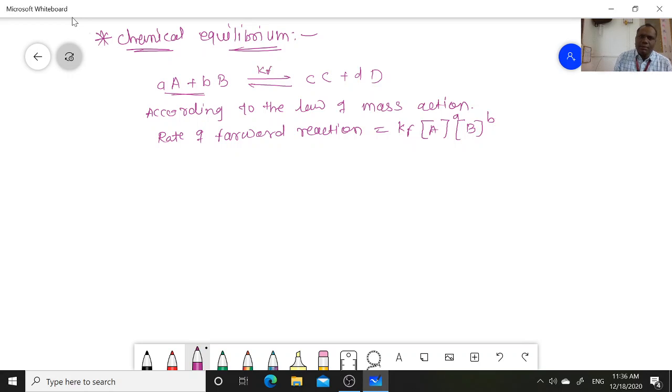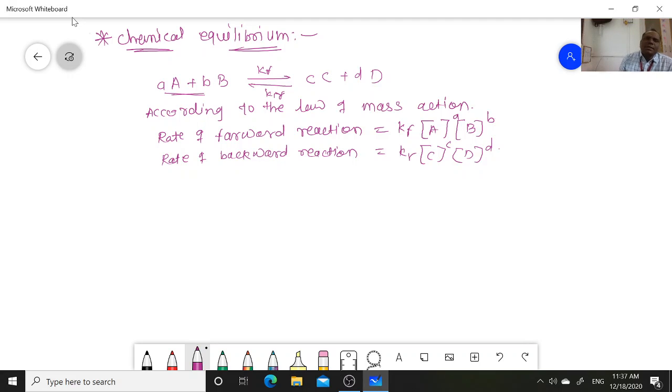This is Kf and this is Kr for the reverse reaction. The rate of forward reaction means the product that is forming at the initial state. The rate of backward reaction we can write as Kr, and this time, capital C raised to small c and capital D raised to small d.